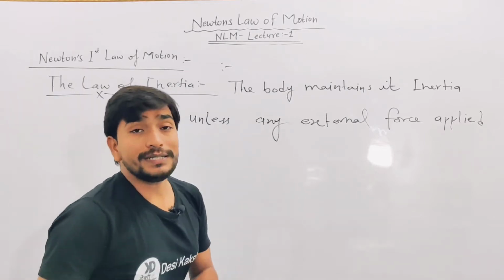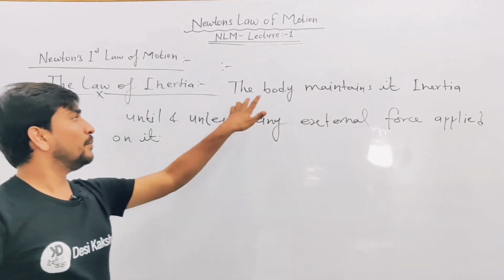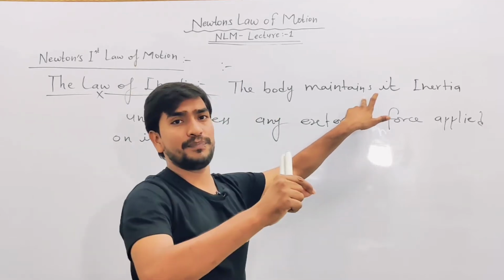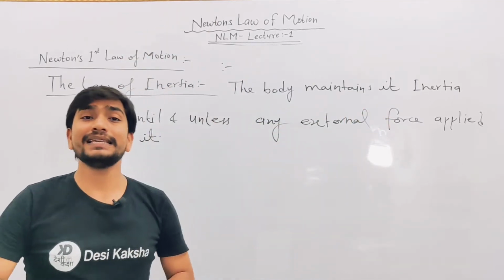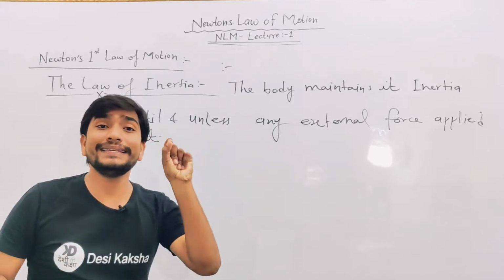What is the law of inertia? The body maintains its inertia until or unless any external force is applied on it.